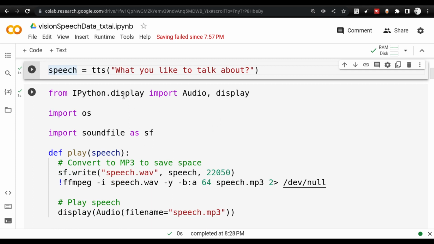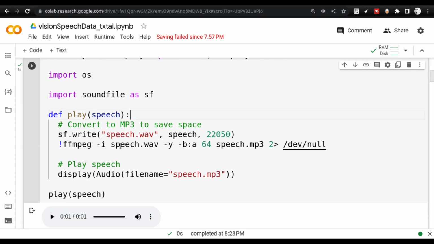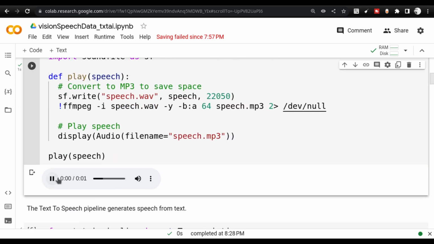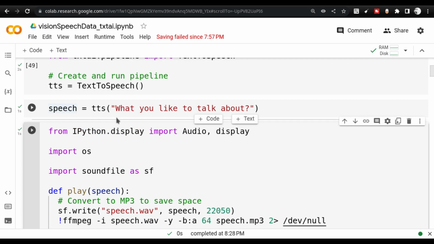For that, you can use ipython.display, and there is a method called SoundFile that you can also use, and then you can display the audio file. This is the wrapper function that does that. Once I click the play button, you just heard the voice that came out of the sentence that I had created.